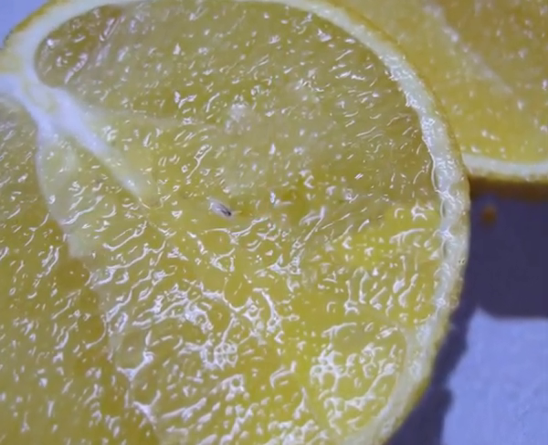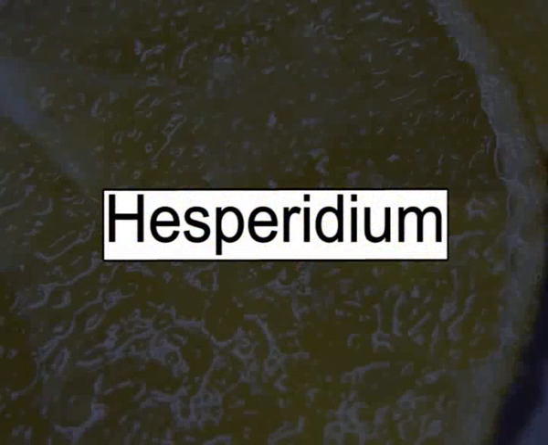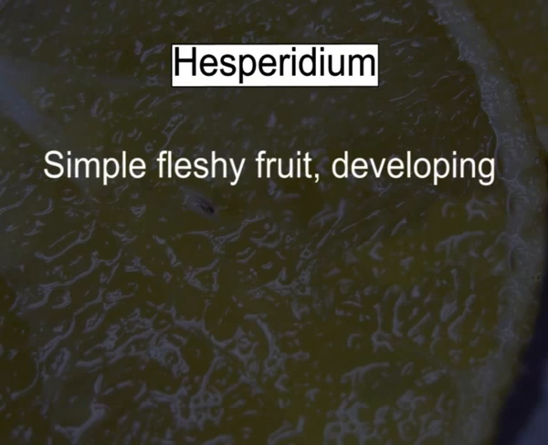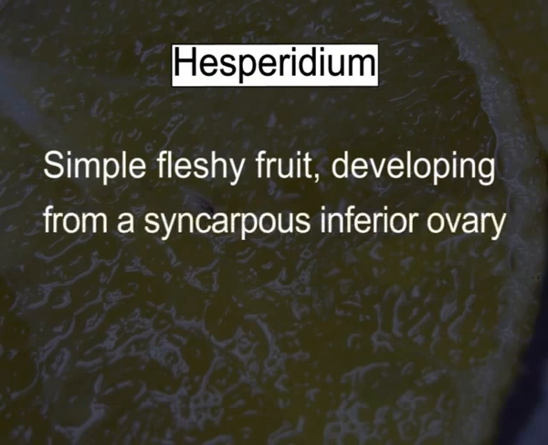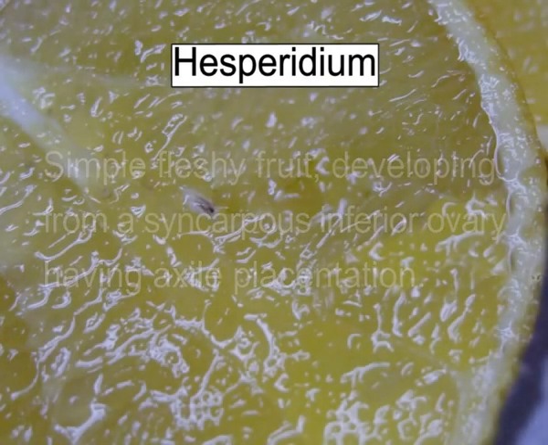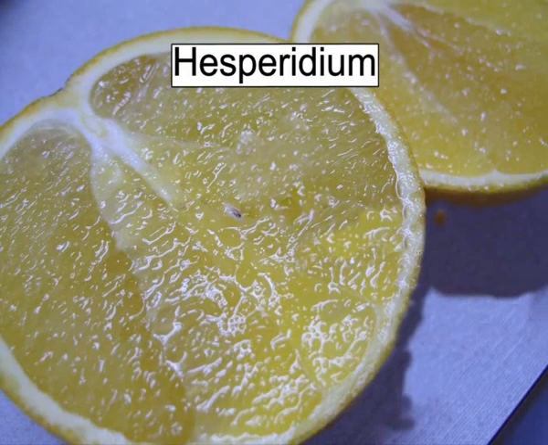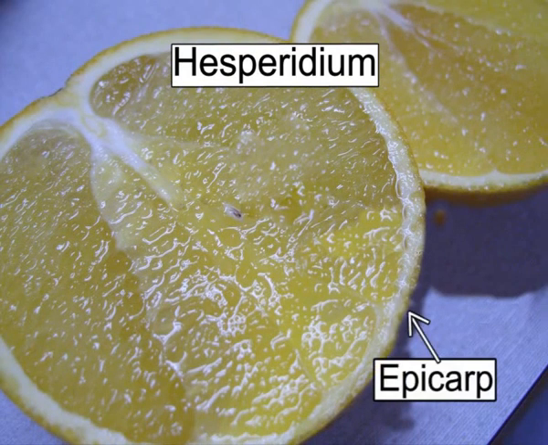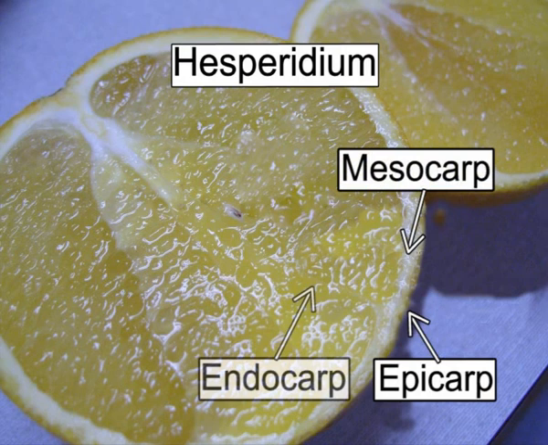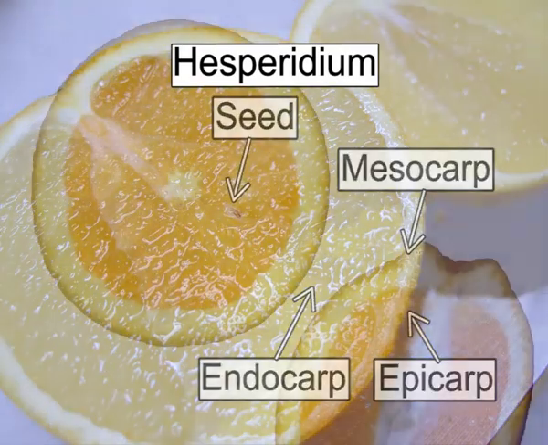Next type of fleshy simple fruits is Hesperidium. It is a simple fleshy fruit developing from a syncarpous inferior ovary having axile placentation, and pericarp is differentiated into outer thick leathery epicarp having a number of oil glands, the middle white mesocarp closely attached to the inner side of the epicarp, and the inner endocarp projecting inwards, forming distinct chambers.